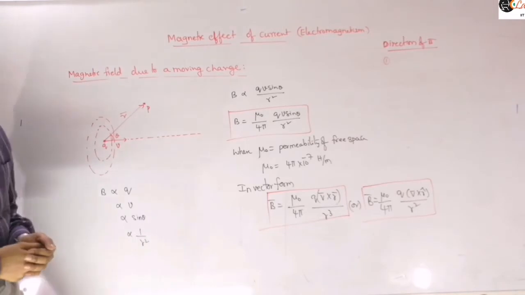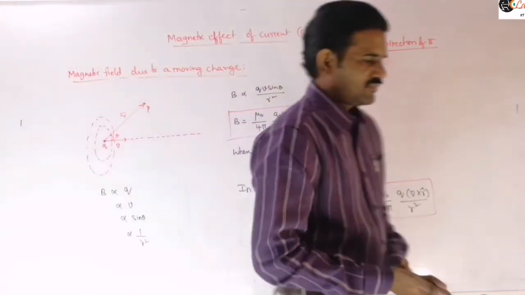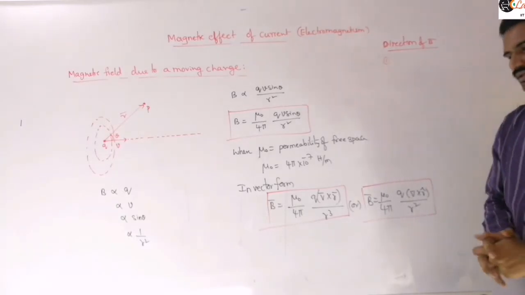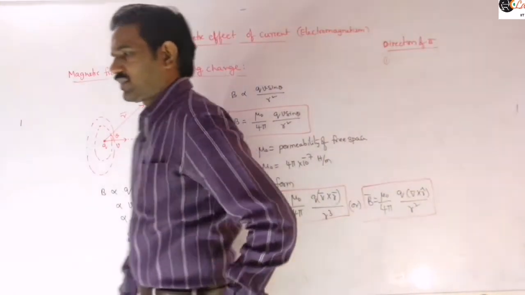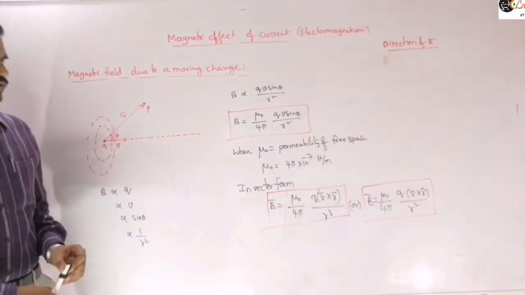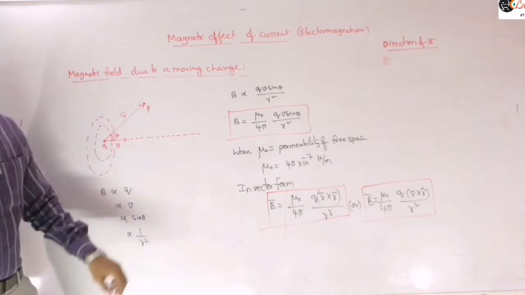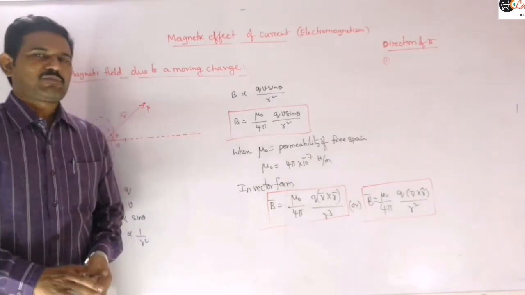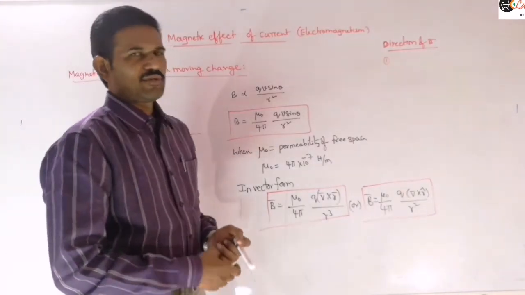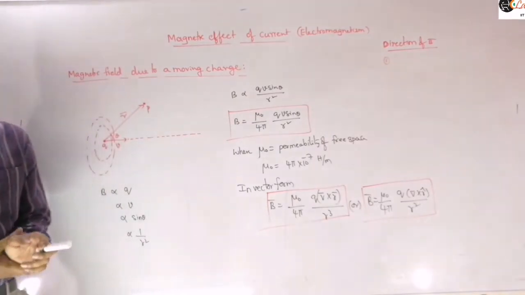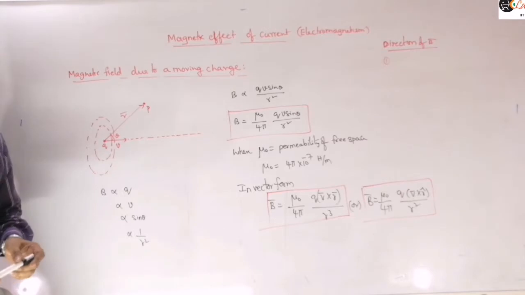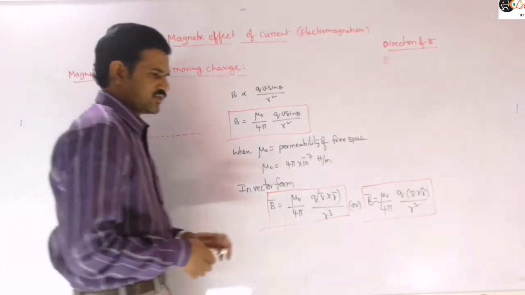So from the above equation, it is clear that the direction of B bar is perpendicular to the plane containing V bar and R bar, and its direction can be obtained by using the cross product rule.